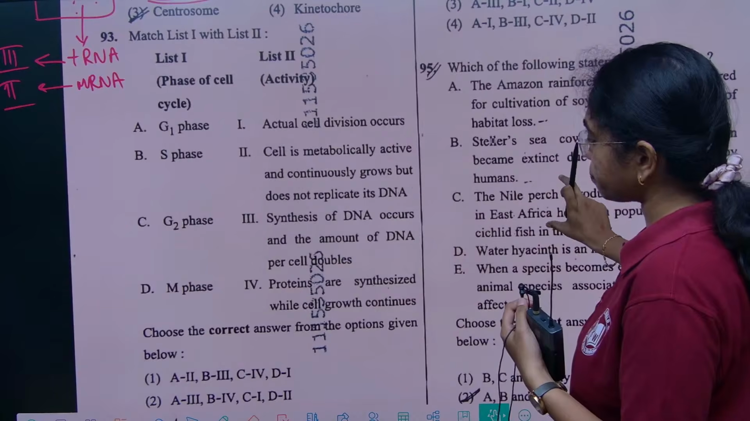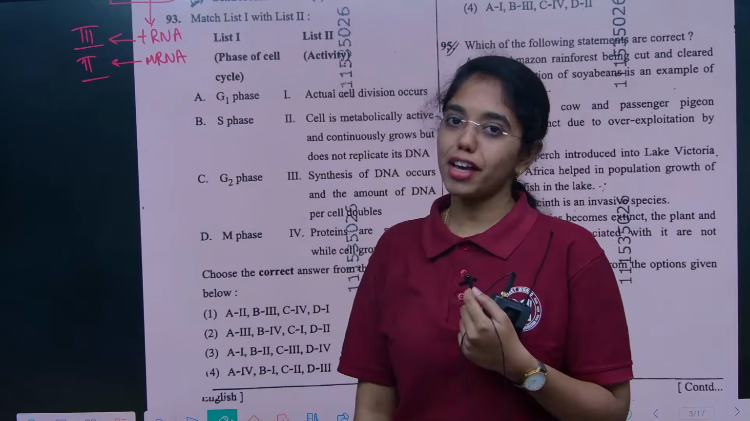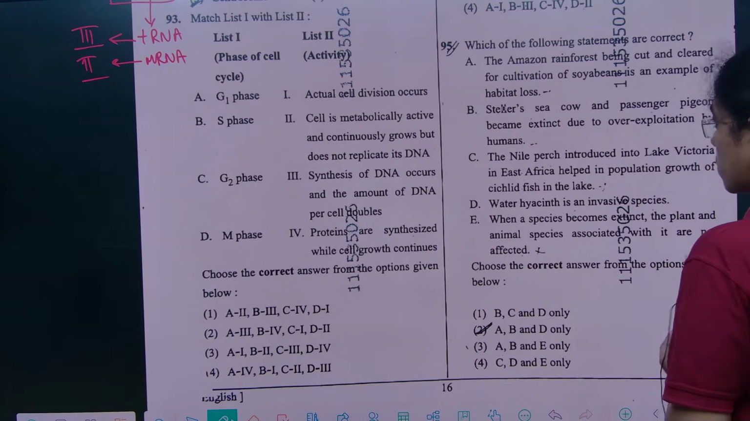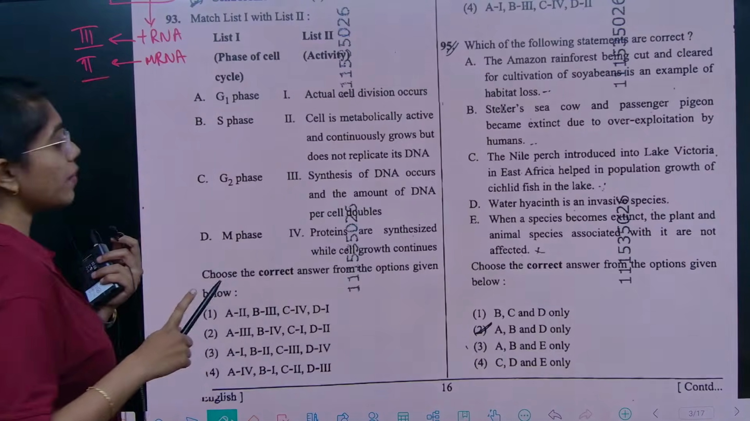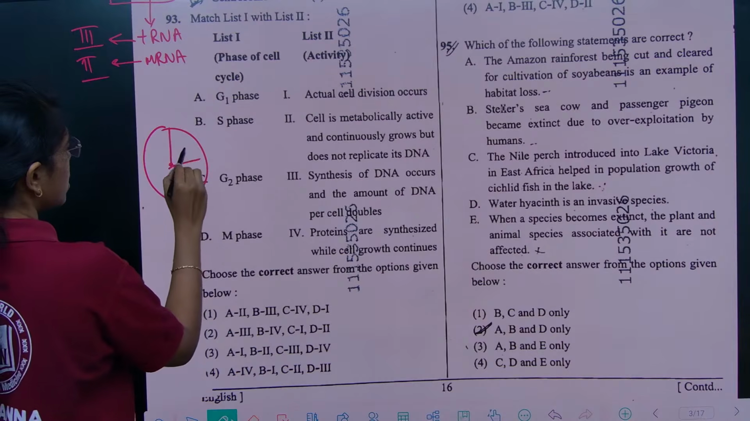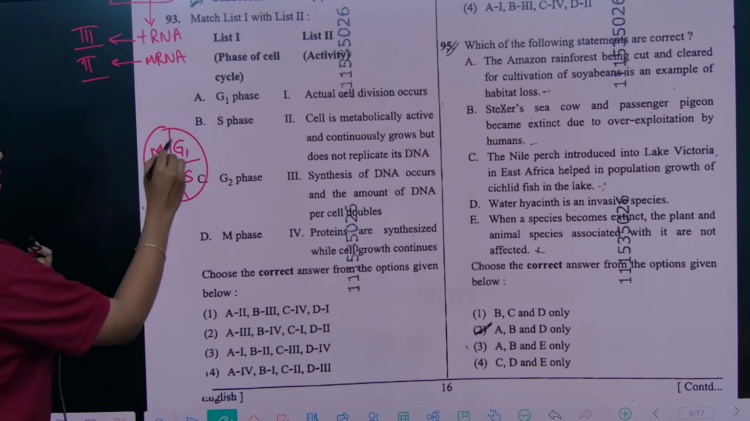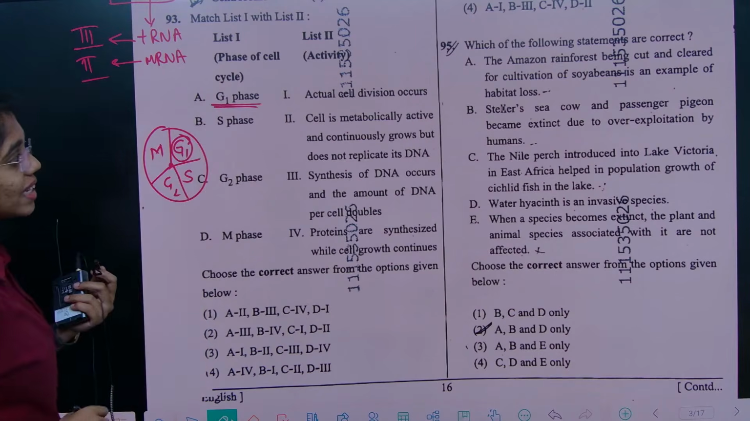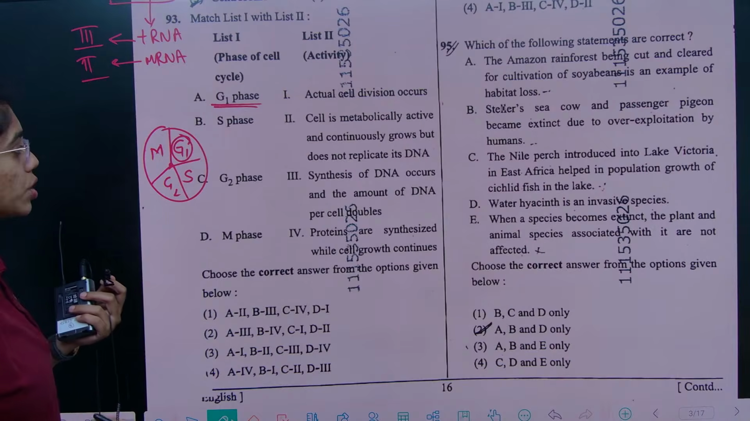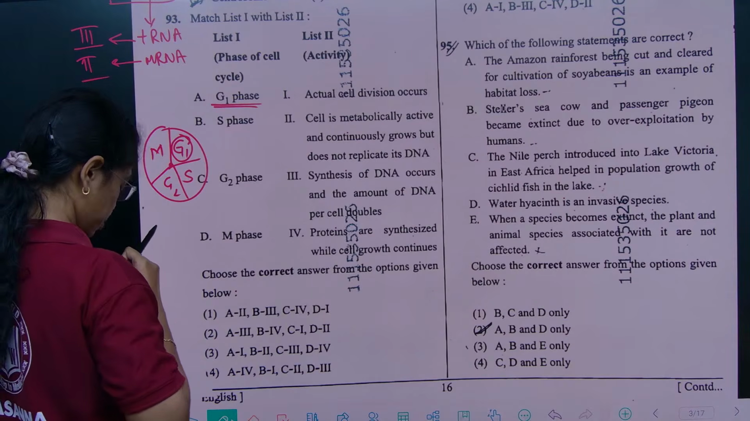And the next question is from cell cycle and cell division again. Match the following type of question from phases of the cell cycle. First, G1 phase. We have learned that the cell cycle includes both interphase and M phase. Interphase has G1, S, G2 and M phase. In G1 phase, cells are metabolically active, continuously growing, most of the cellular organelle duplication happens, but it doesn't replicate DNA. So for G1 phase,